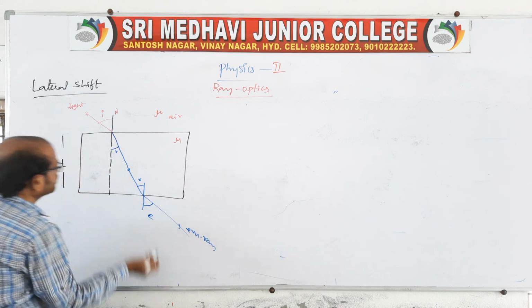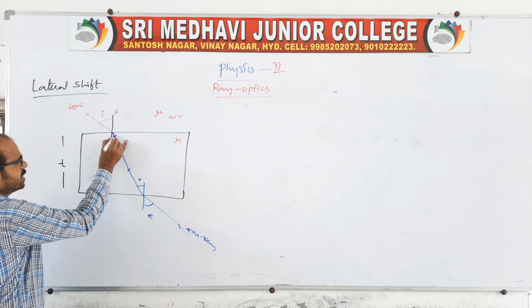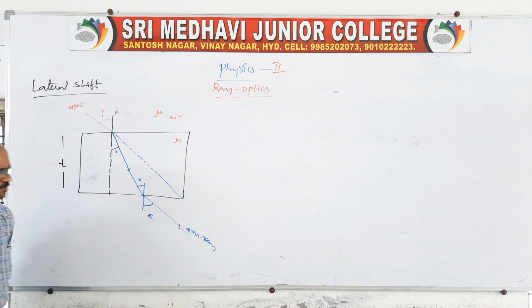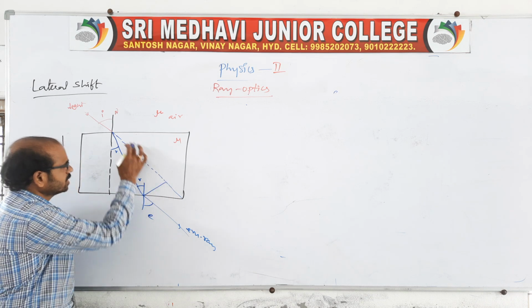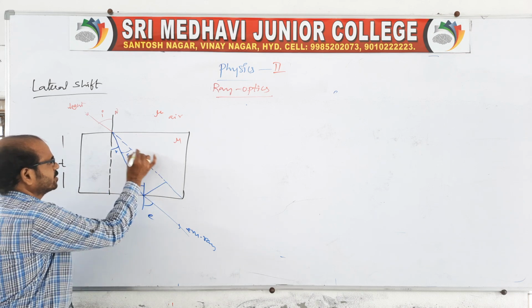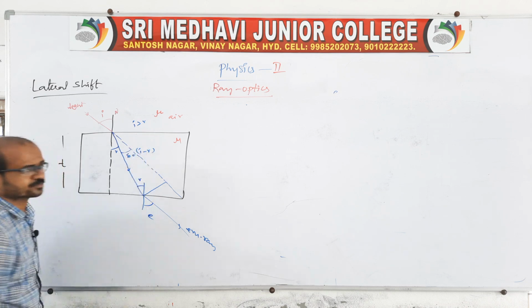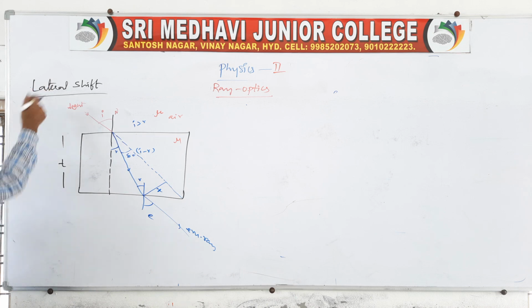Ray will be emergent, but you see here there is a shift. What will be the shift? Originally the ray would go like this, no? And we draw a normal onto the original ray. This is the deviation, where i is greater than r, so the deviation is i minus r. This point x we can call the normal shift, or the lateral shift.